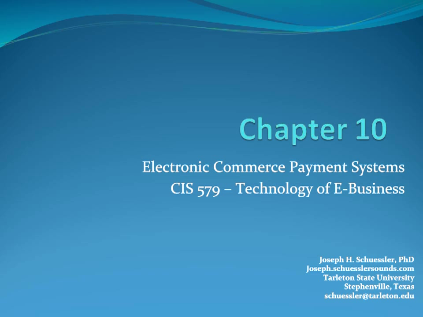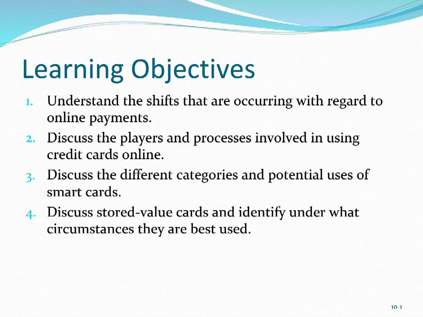This is Dr. Schuessler, and today we're going to cover Chapter 10, Electronic Commerce Payment Systems. The learning objectives for this chapter include understanding the shifts that are occurring with regard to online payments. We'll discuss the players and processes involved in using credit cards online. We'll talk about the different categories and potential uses of smart cards. We're going to discuss stored value cards and identify under what circumstances they are best used.